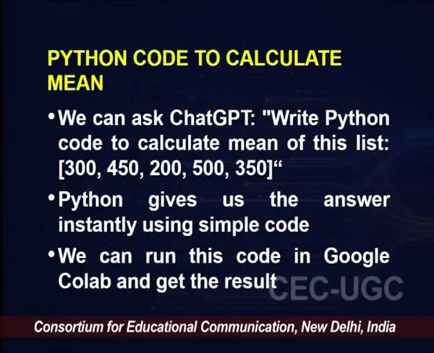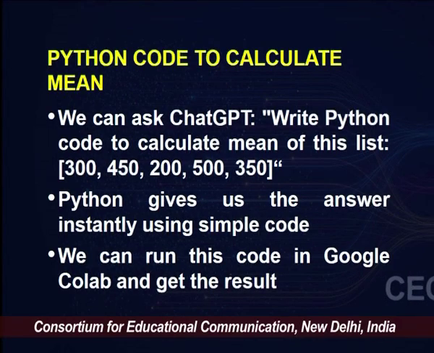Now let's use Python code to calculate mean. We go back to our friend ChatGPT and prompt it. How do we prompt it? We ask it to write Python code to calculate the mean of, let's say, this list. Our list is the list of earnings: 300, 450, 200, 500, 350.